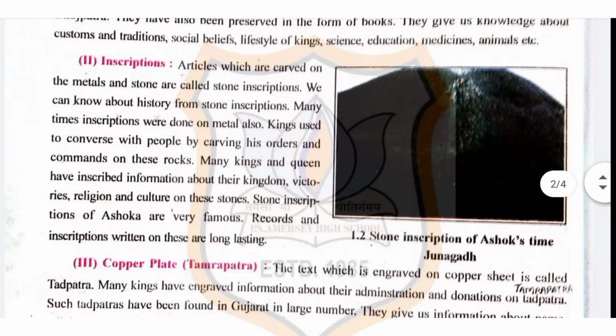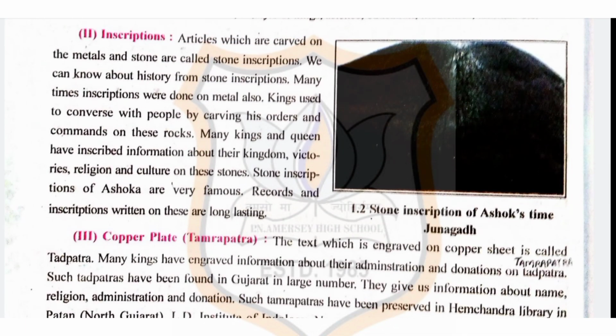Now, second tool is inscription. Articles which are carved on the metal and stone are called inscriptions. We can know about history from stone inscriptions. Many times inscriptions were done on metal also. Kings used to converse with people by carving his orders and commands on these rocks.